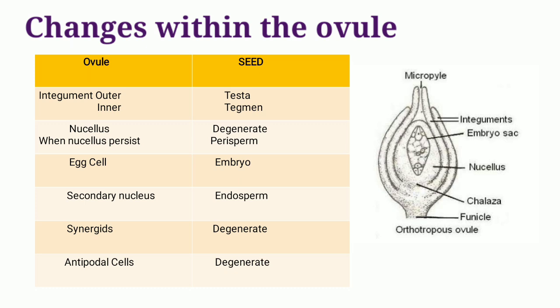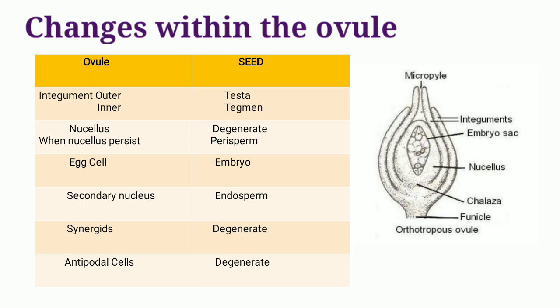Now there were some other parts of the ovule as well, such as funicle, raphe, chalaza, micropyle, hilum, etc. The funicle becomes the seed stalk. Raphe remains as the raphe. Chalaza remains as the chalaza. Micropyle remains as the micropyle, because if you observe the seed properly, you can definitely see the micropylar pore. And the hilum remains as the hilum. So there are no such changes in these parts.